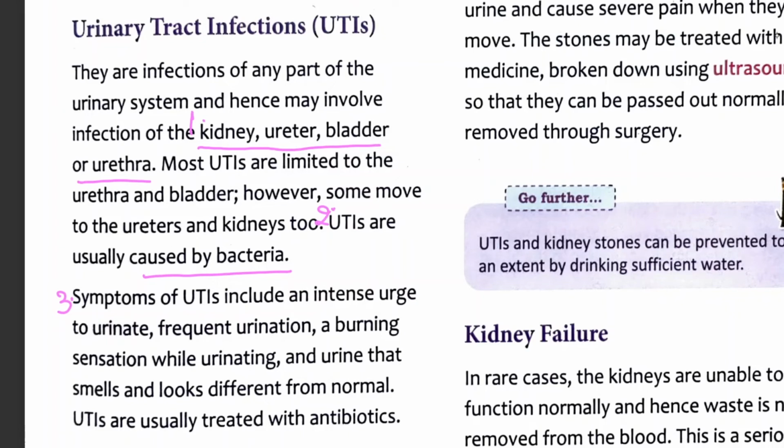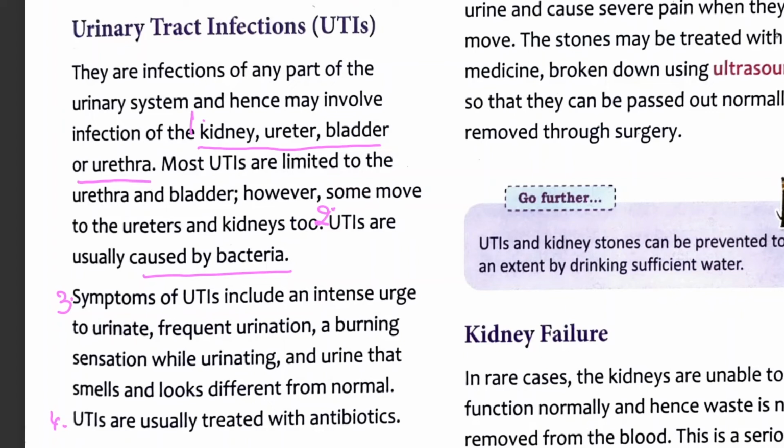Symptoms of UTI include an intense urge to urinate, means an intense feeling to urinate, frequent urination, a burning sensation while urinating, and urine that smells and looks different from normal. Then question number 4, treatment. How is it treated?